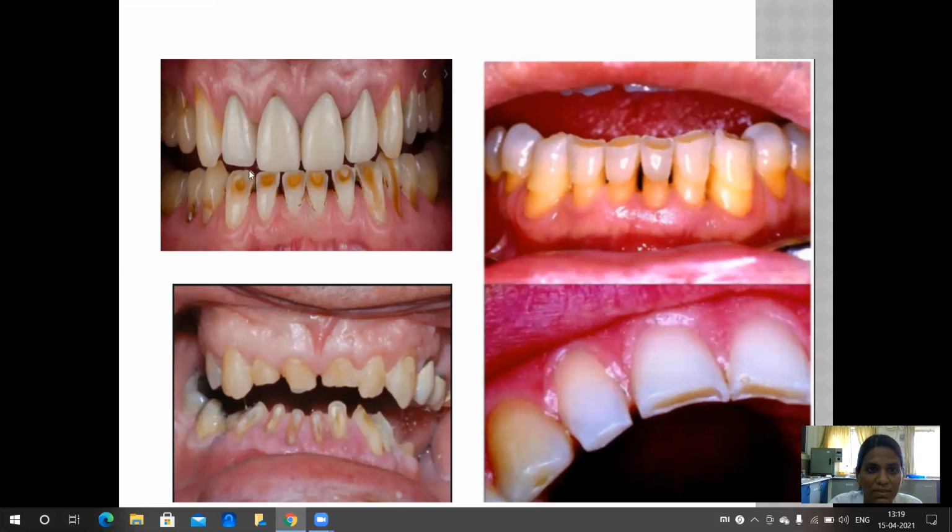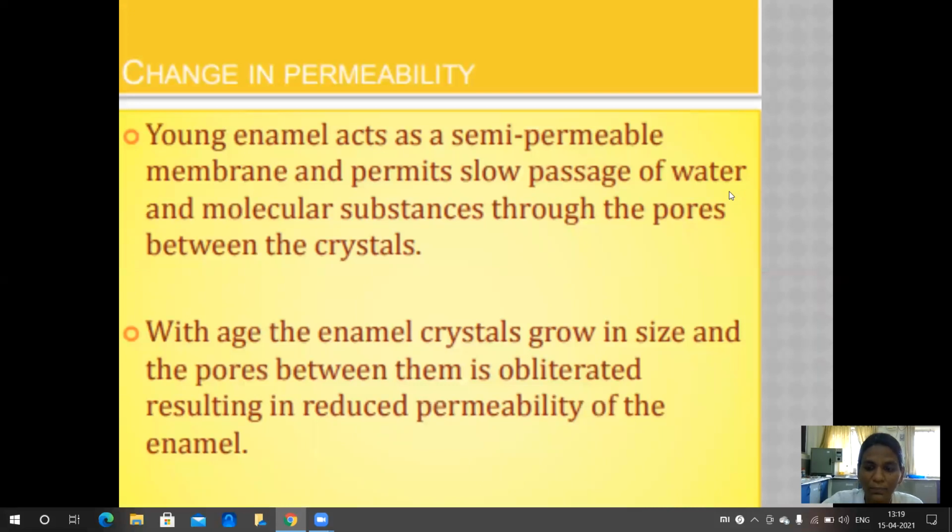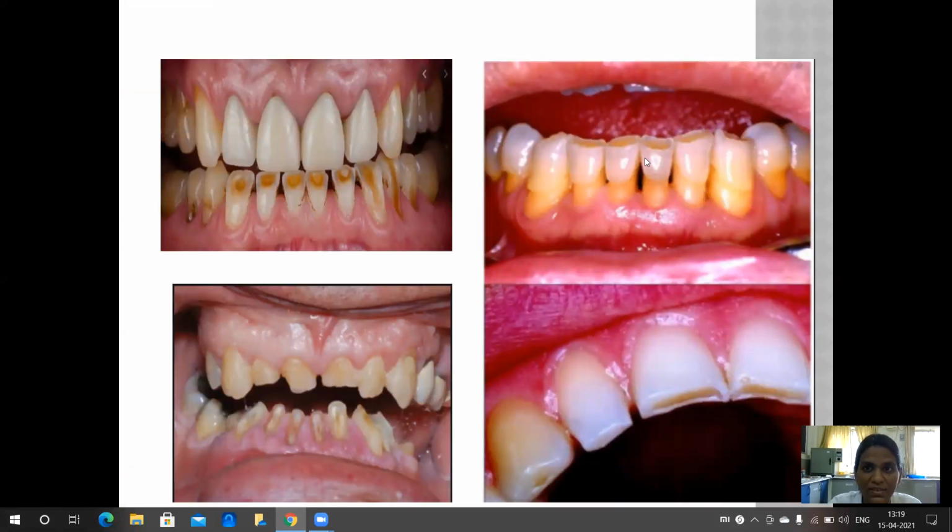In this picture, the incisal portion of the lower anterior teeth is gone because of attrition. The second picture depicts incisal edge attrition as well as the cervical portion also. The cervical portion of the two teeth is worn because of abrasion. This is attrition, and this is abrasion. The third and fourth pictures depict the severe form of attrition. That is, the innermost layer, the pulpal layer, is exposed. In the fourth picture, the second layer, that is the dentinal layer, is exposed.